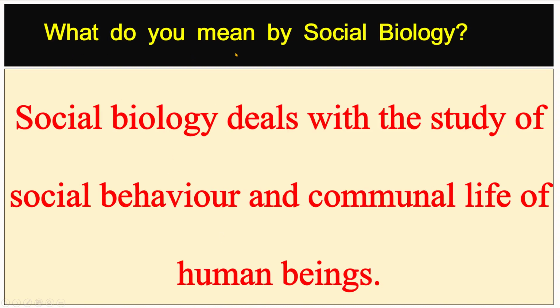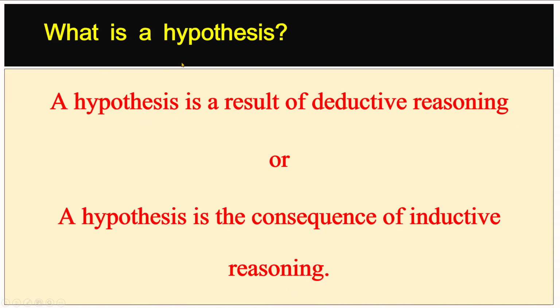What do you mean by social biology? Social biology deals with the study of social behavior and communal life of human beings. What is a hypothesis? A hypothesis is a result of deductive reasoning, or a hypothesis is the consequence of inductive reasoning.